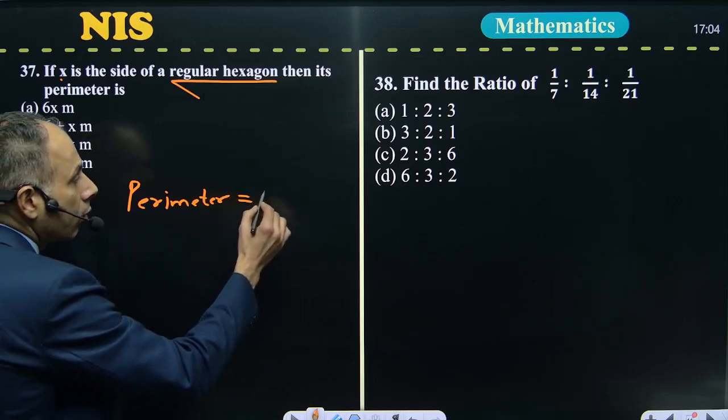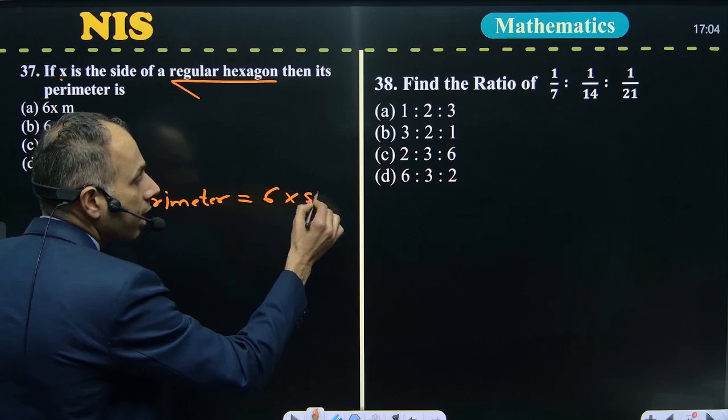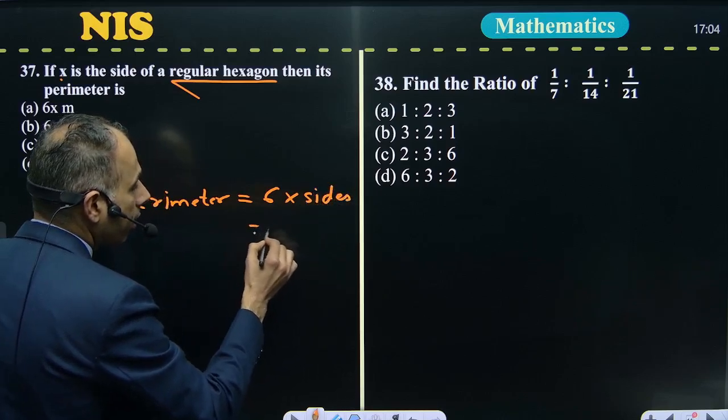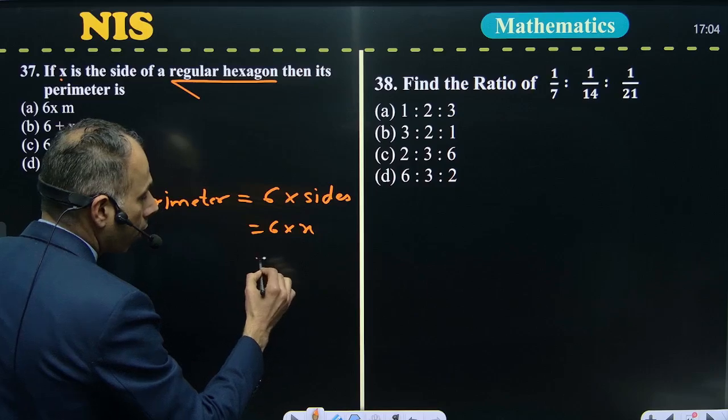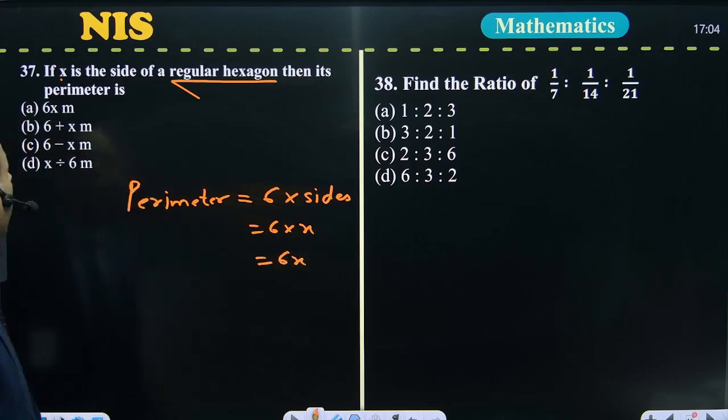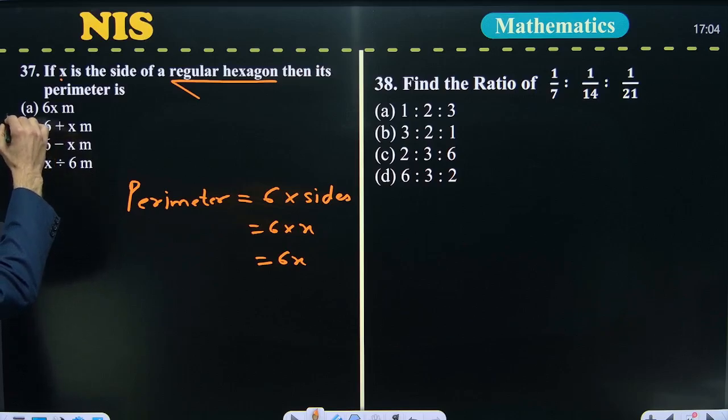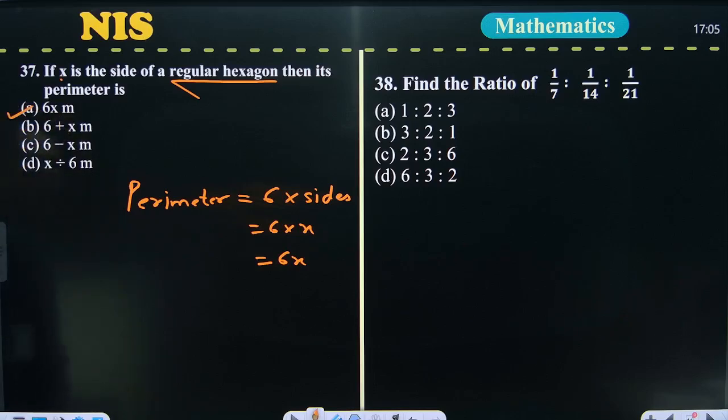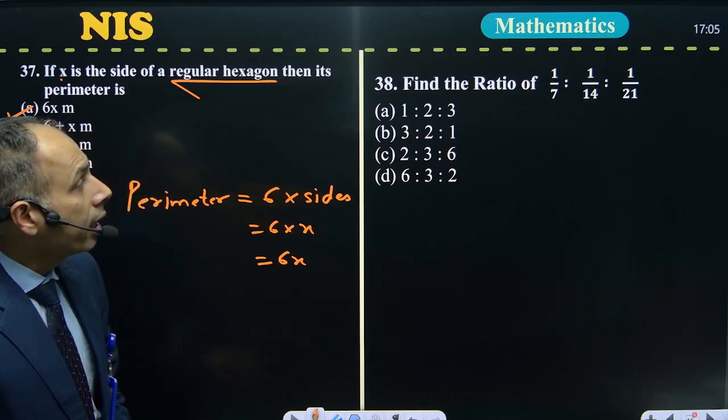So perimeter is equal to 6 into side, and here the given side is x. So the answer is 6x. The suitable answer is the first one, 6x meter. Next question, question number 38.